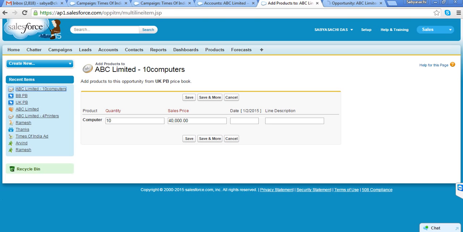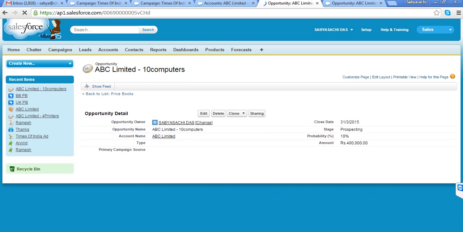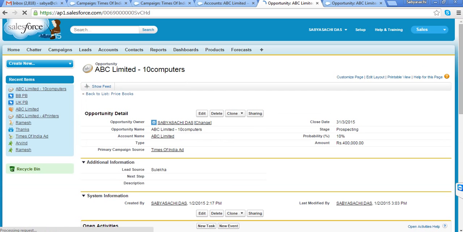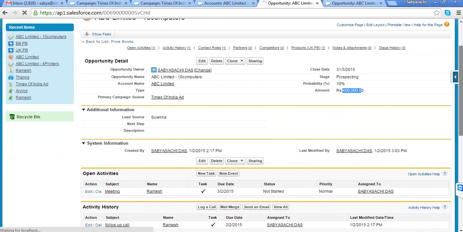But now I am adding 10 products and there is a price for the products. So there is nothing called tentative anymore. The system will calculate and change the amount automatically based on the calculation.